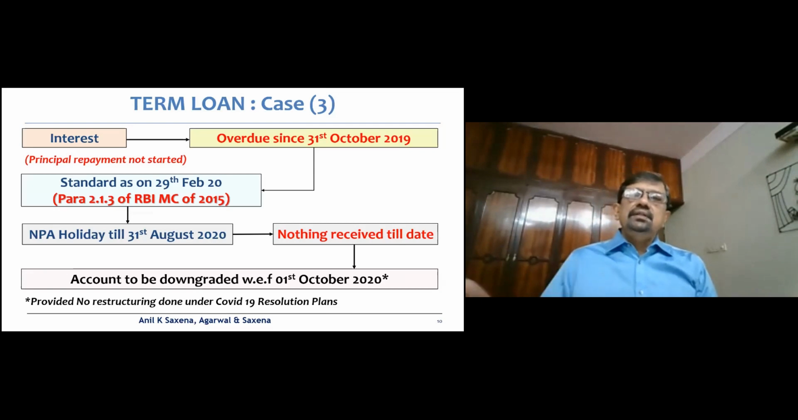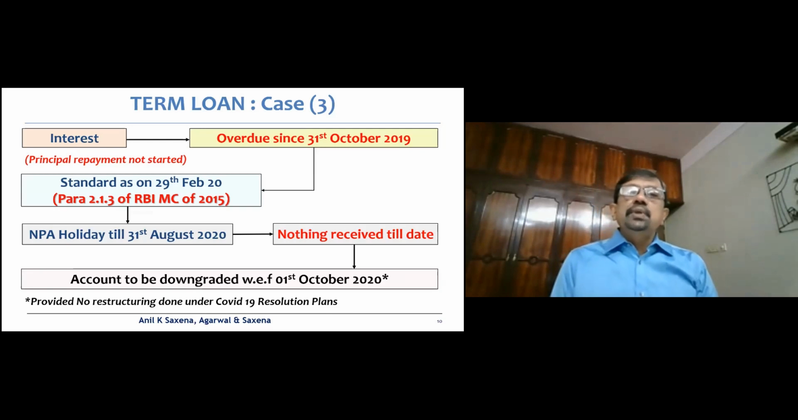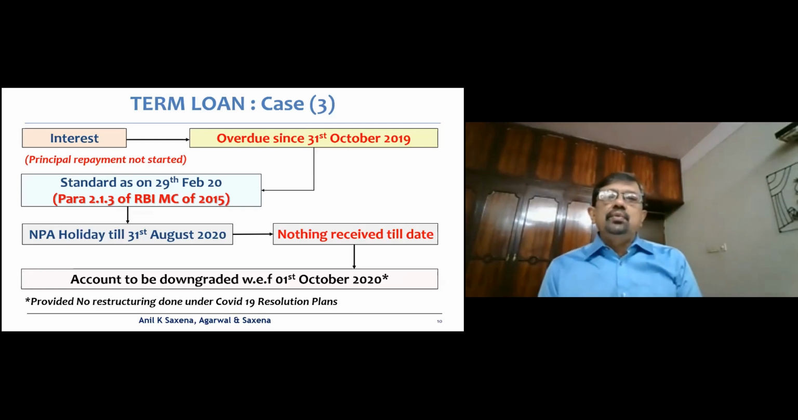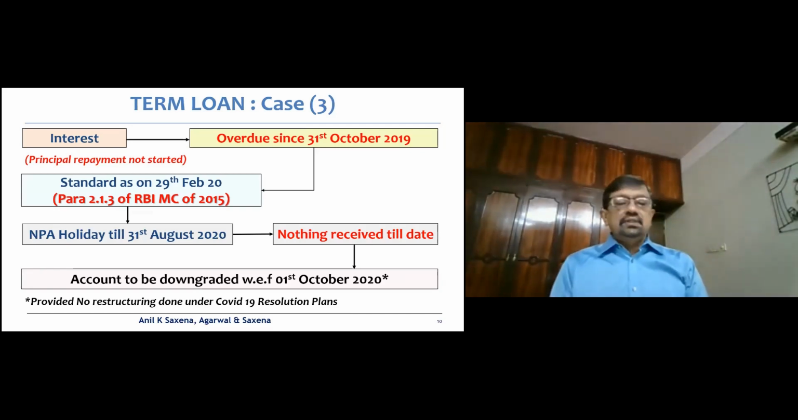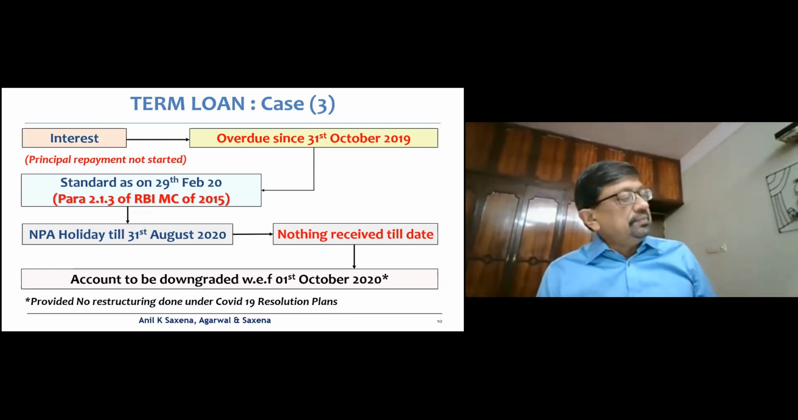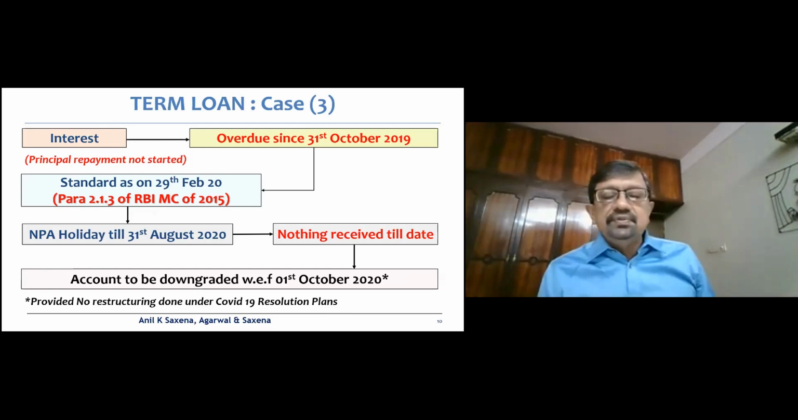Now, here, the overdue status is as of 31st October 19. It is standard as on 29 February 2020, primarily because of para 2.1.3 of the RBI Master Circular, which says, I'll read it out to you, that in case of interest payments, banks should classify an account as NPA only if the interest due and charged during any quarter, that is, the quarter ended 31st December 2019, is not serviced fully within 90 days from the end of the quarter.